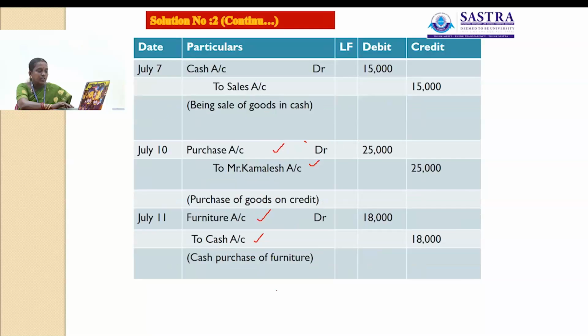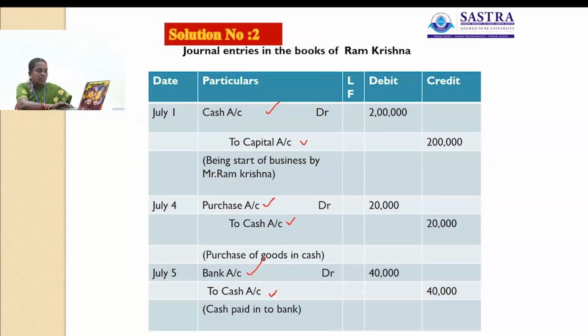Then next one is cash paid to Kamalesh. Here cash paid to Kamalesh, the accounts are cash account and Kamalesh account. Kamalesh is a personal account, cash is a real account. Kamalesh is receiving the money, so that account will be debited. Kamalesh is a receiver, so Kamalesh account will be debited. Cash goes out of the business, so cash account will be credited.